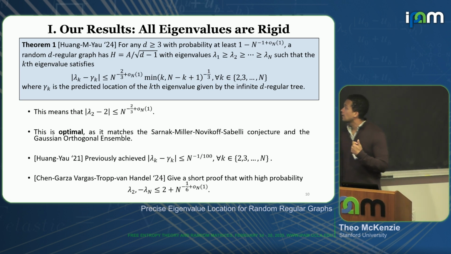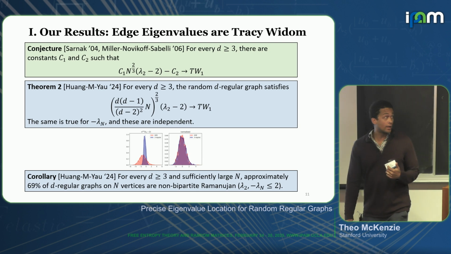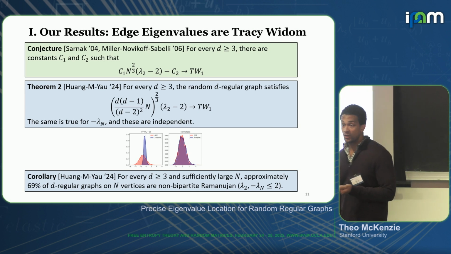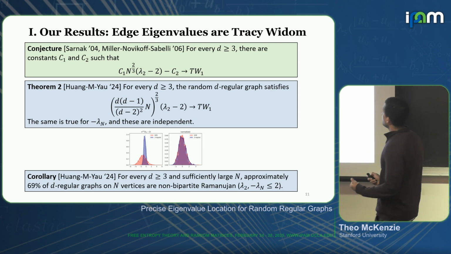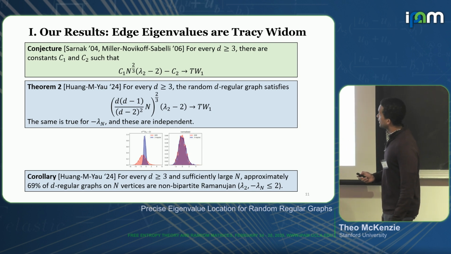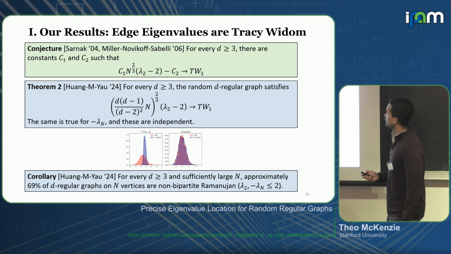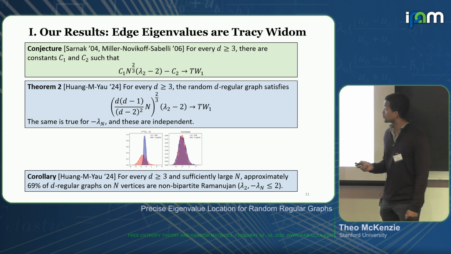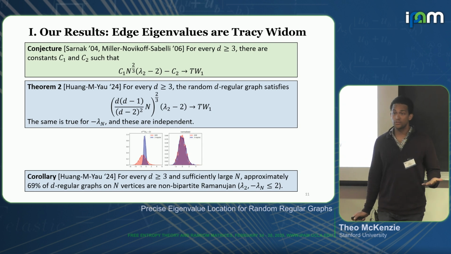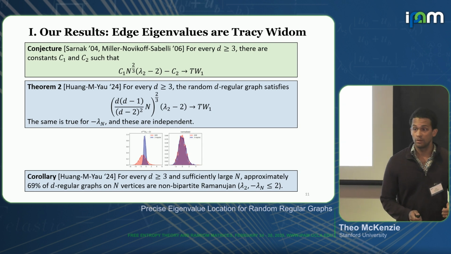OK, and then our second result is that we actually prove this conjecture. So we show that for every d, if I renormalize by this constant here, so I take n times this constant, I then raise this to the 2/3, then this converges to Tracy-Widom 1. And the same is true for minus lambda n. And in fact, these two are independent.